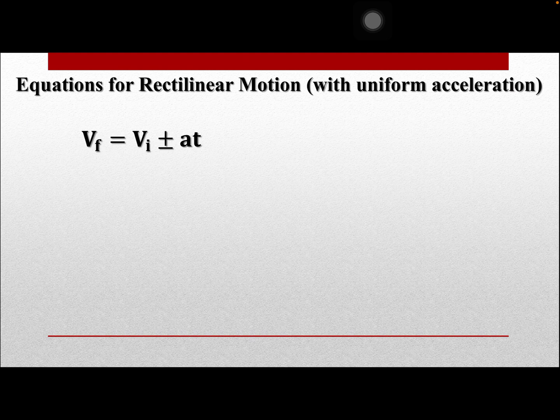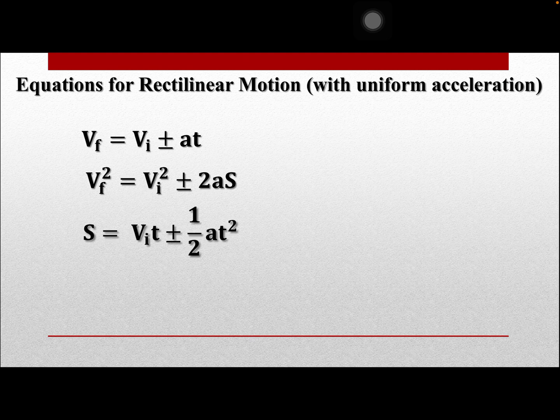Then the second one is the final velocity squared equal to the initial velocity squared plus or minus 2as, or 2 times the acceleration times the distance. Then we have s, or the distance, equal to the initial velocity times time plus or minus 1/2 of the acceleration times time squared. So you have plus or minus here because of the acceleration.